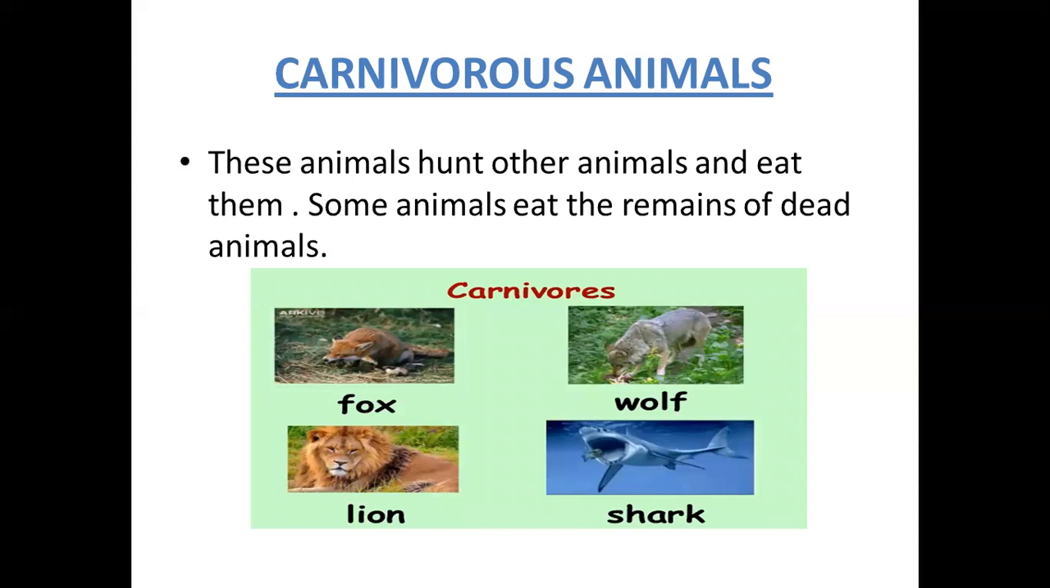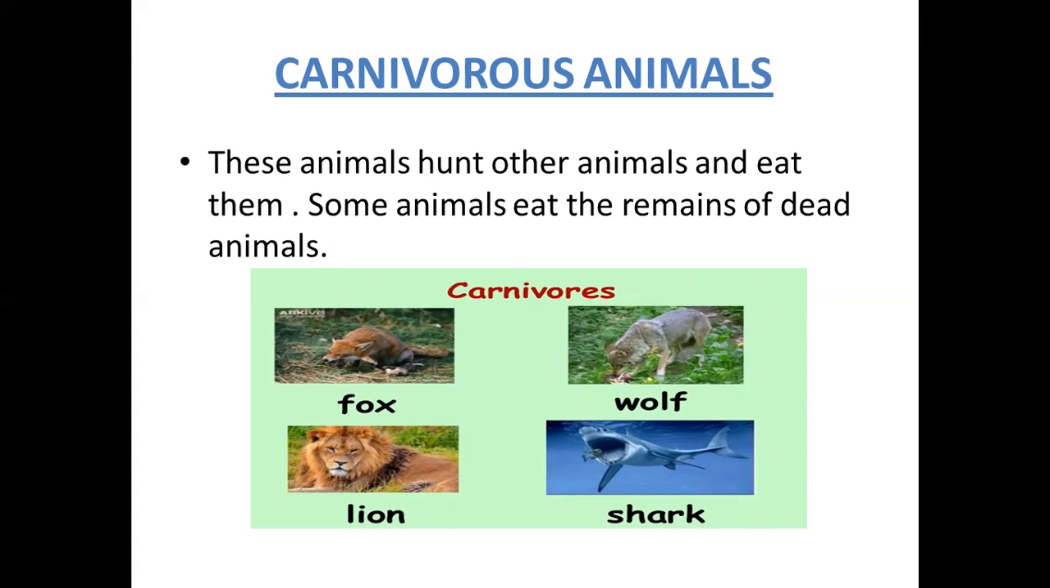Coming to the second type, if you observe here, fox, wolf, lion, shark, all these animals, and fish, they hunt and eat other animals. And animals like lion, hyena, snake, and frog hunt other animals and eat them. Some animals like fox and vulture, I said before, eat the remains of dead animals.